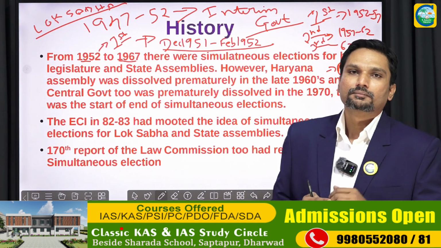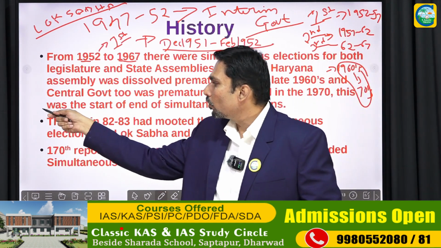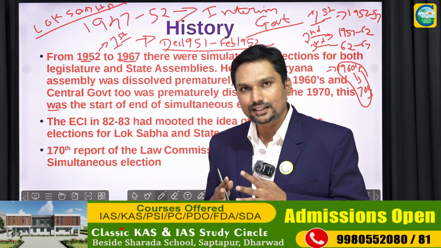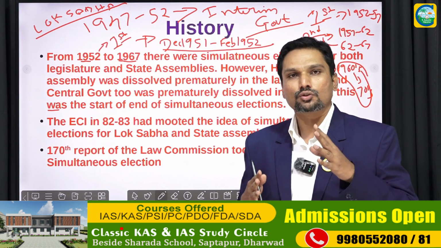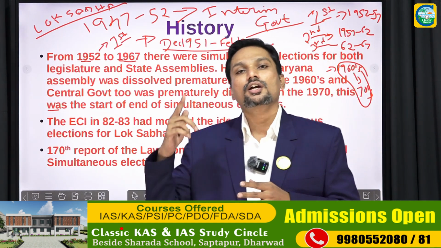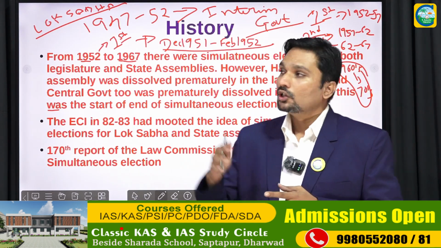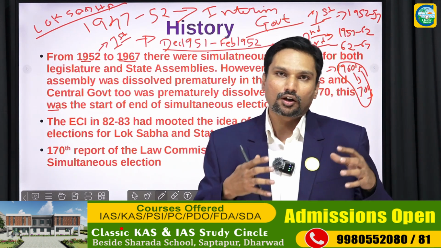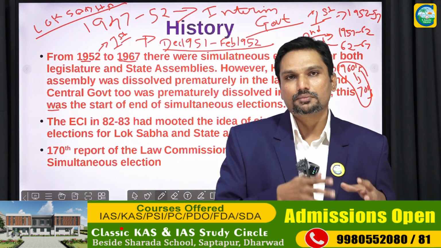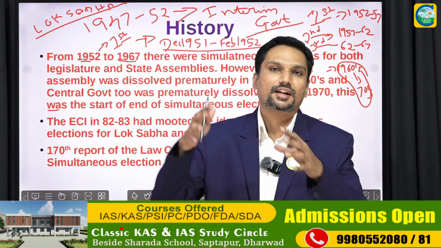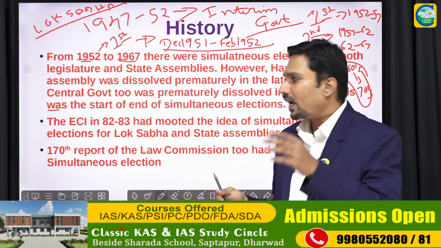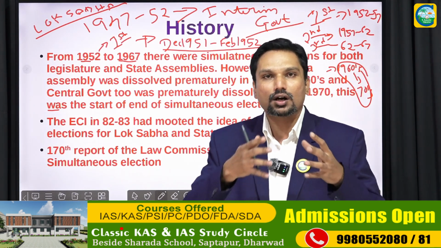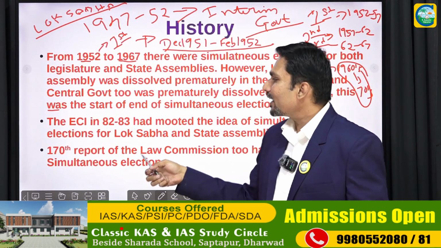Now, since the elections were not going on simultaneously, the Election Commission of India, I hope you understand, is the sole authority to conduct elections to the Lok Sabha as well as the state assemblies. So after the 70s, there was an irregular bout of elections going on. There were some states where elections were conducted for some time, and then some other states, and then there was a general election. So this process took an entire decade. The Election Commission of India, which had the responsibility to conduct all these elections, gained an experience.